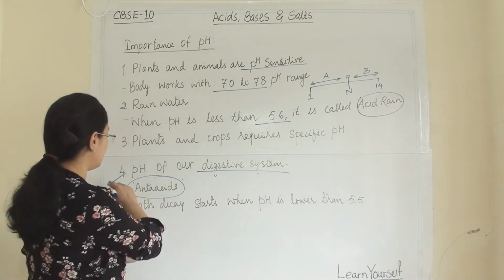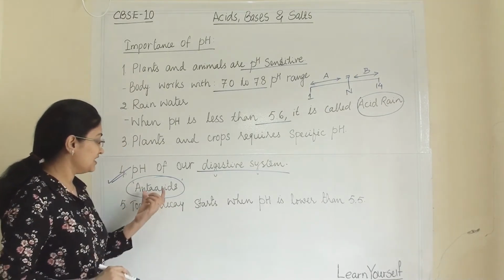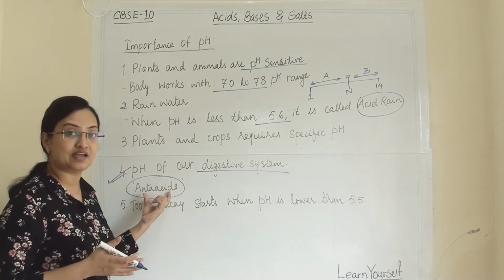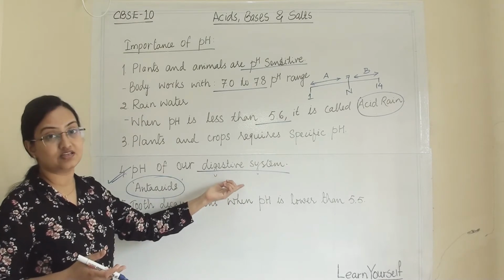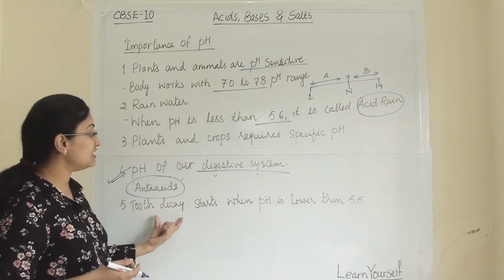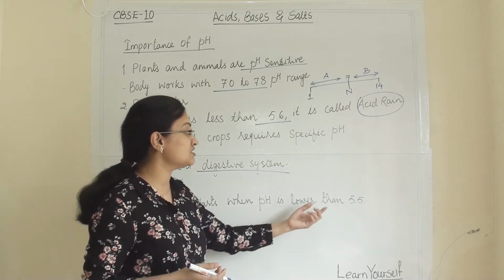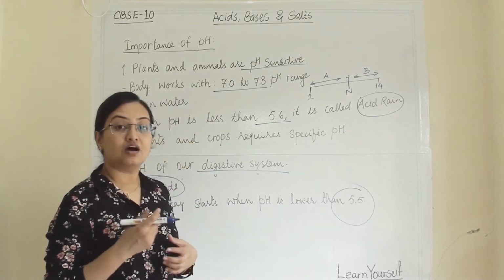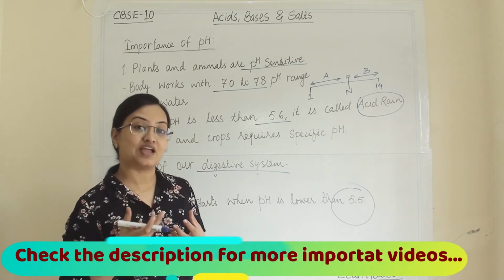So this is one of the important points: with the remedy of antacids, we can cure acidity or indigestion. Then the fifth is that tooth decay starts when the pH is lower than 5.5. We know that our teeth are made up of calcium.